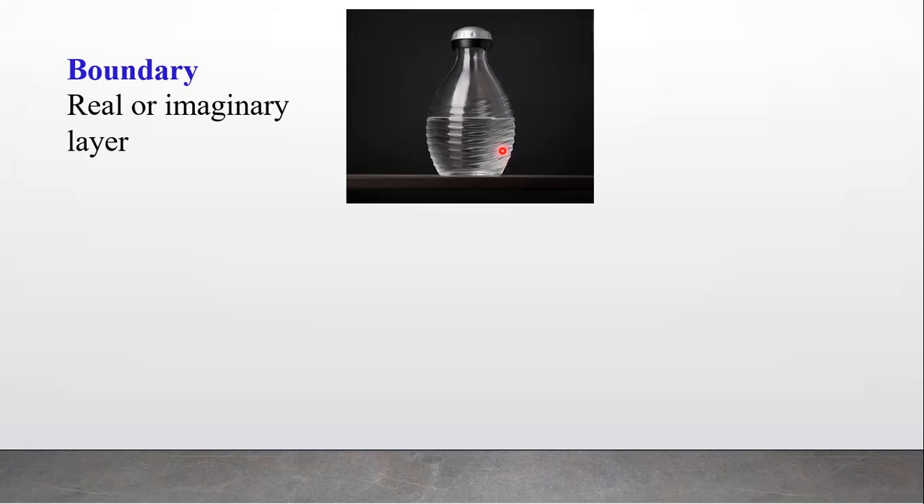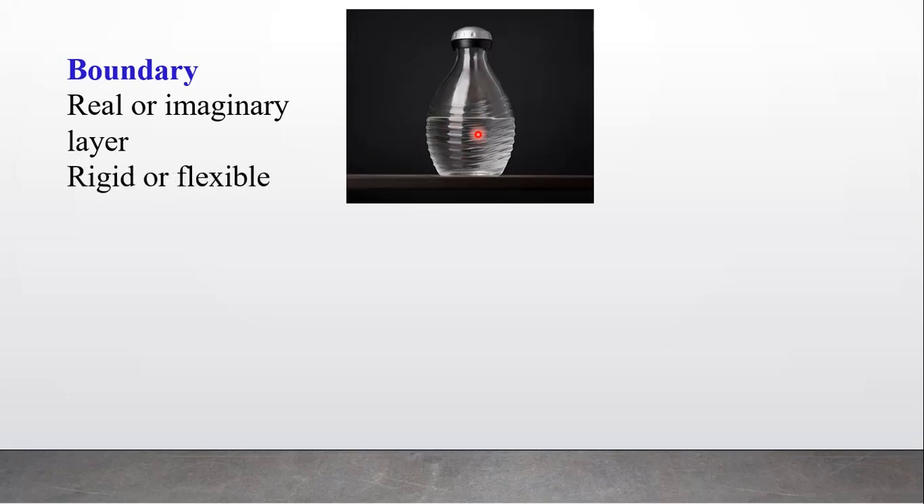Imaginary boundary means what? See here, inside this bottle water is there and above this water air is also there. And the difference between these two phases, we can observe: this is air and this one is water. So it is an imaginary line which separates this air and water, that is called an imaginary layer or imaginary boundary. So this is the difference between real and imaginary boundary.